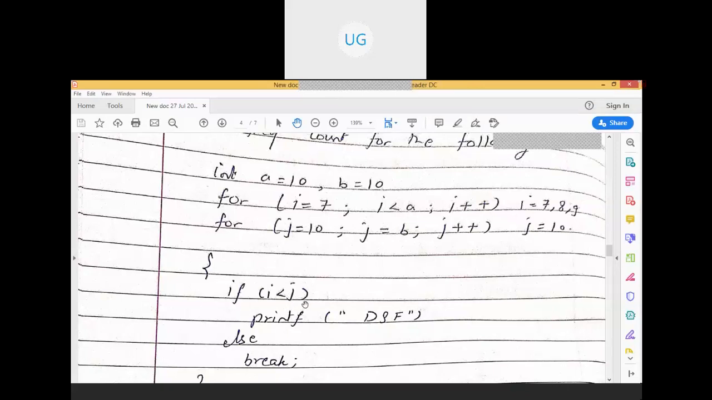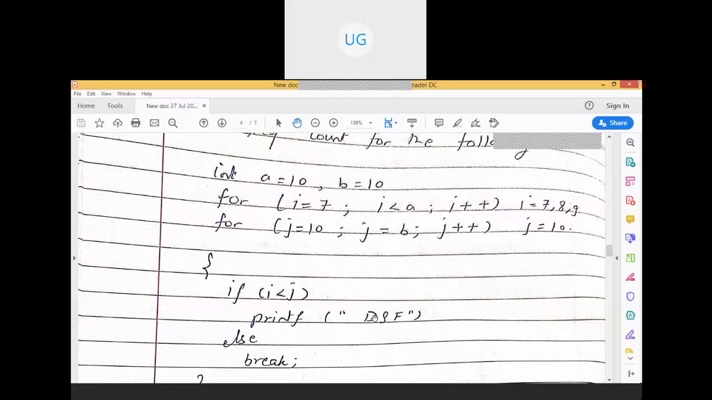So now it is there in the loop, so the j value is going to increase. If j increases, like j is equal to 11, then it is not going to satisfy this condition, j is equal to b. So it will automatically break. So now i value becomes 8. Once i value becomes 8, here 8 is less than 10, right?